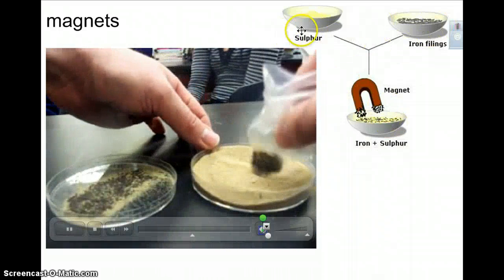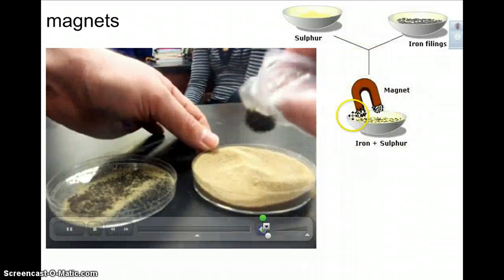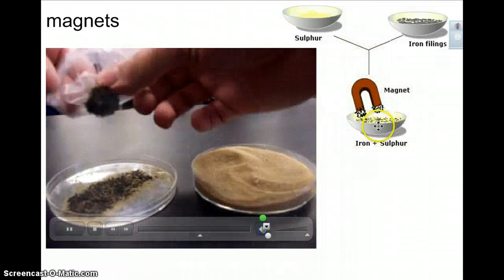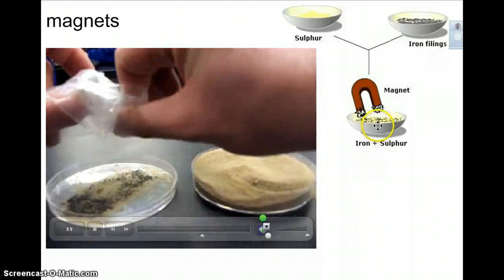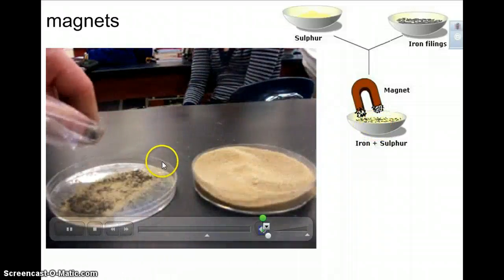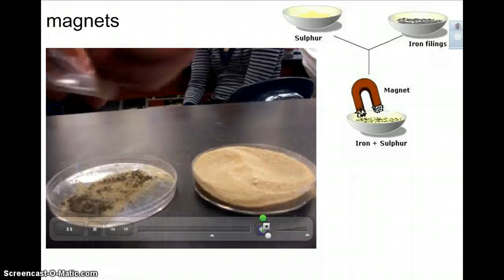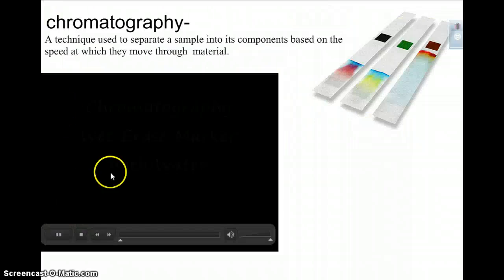Here's more of a picture representation. You have two substances mixed together. A magnet can be used to separate those things out. Okay, so that's using a magnet to separate a mixture.